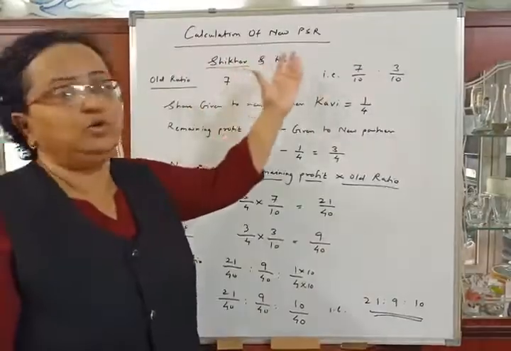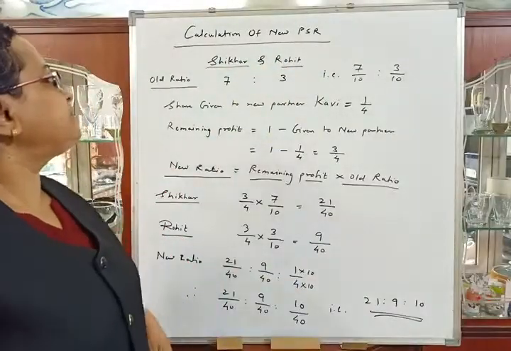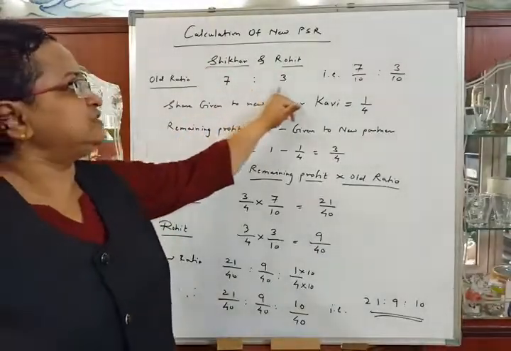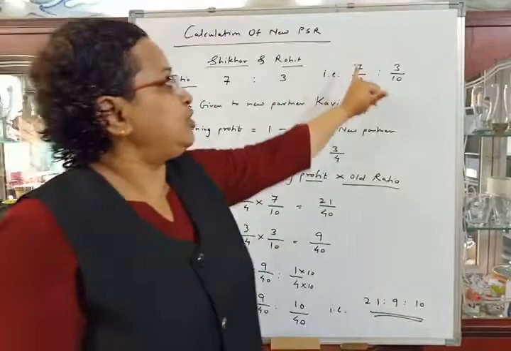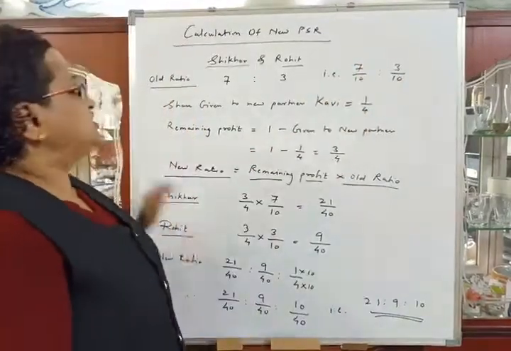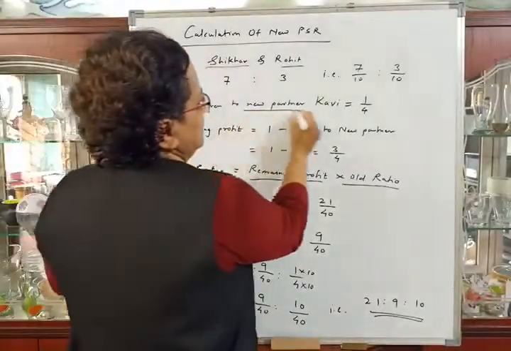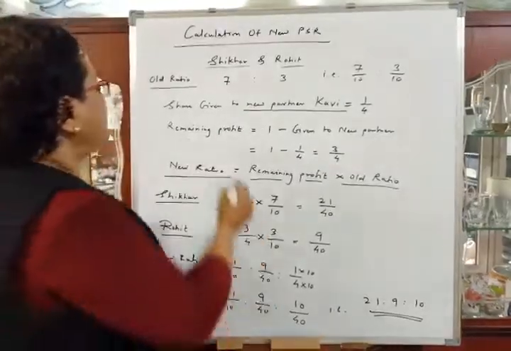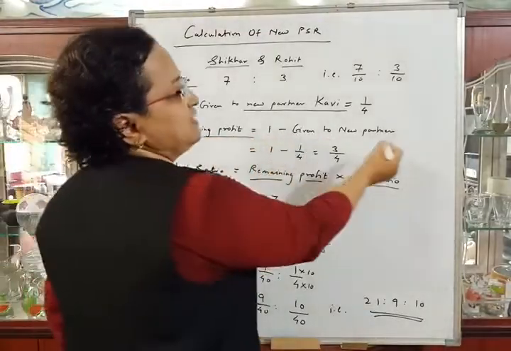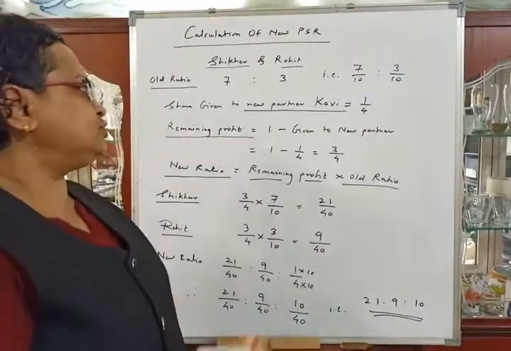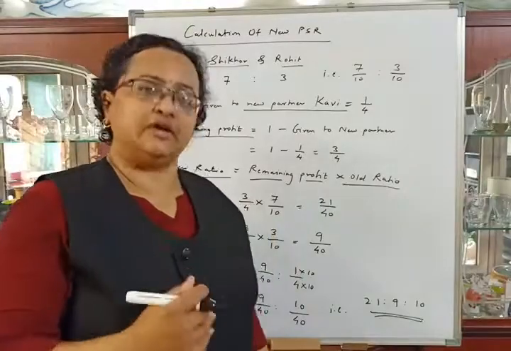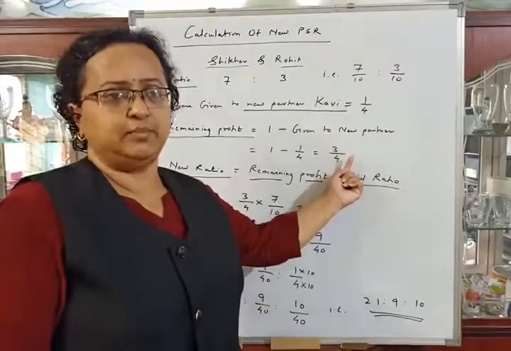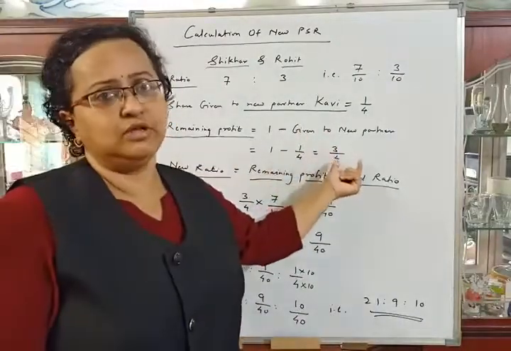Now we will calculate new profit sharing ratio in this problem. There are two partners, Shikhar and Rohit, and their old ratio is given 7:3. It means 7/10 and 3/10. Share given to the new partner Kavi is 1/4. So first we have to calculate remaining profit. Remaining profit is equal to 1 minus given to new partner, because we have assumed profit of the firm is 1. So 1 minus 1/4 given to new partner, the answer will be 3/4. So remaining profit will be 3/4.